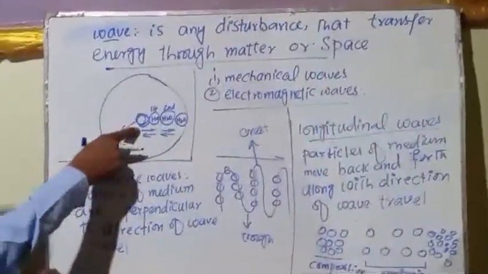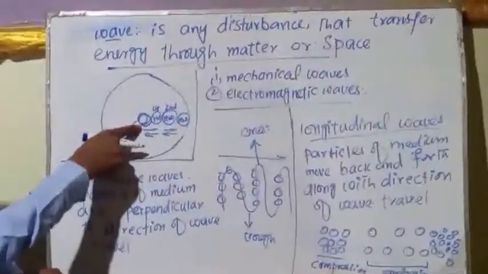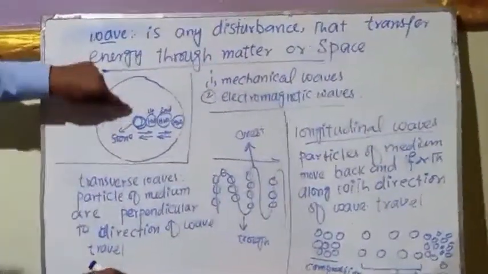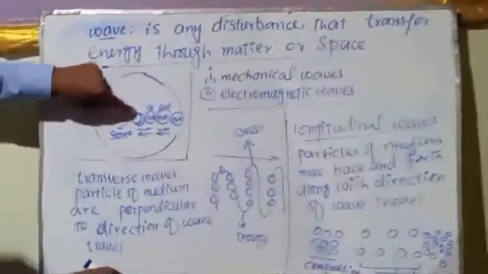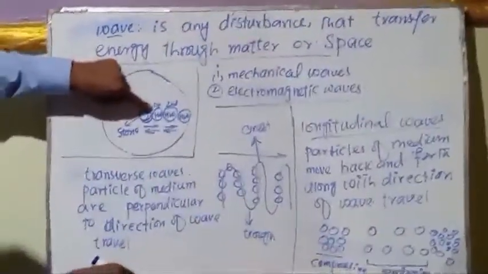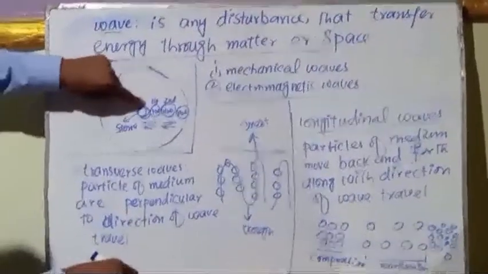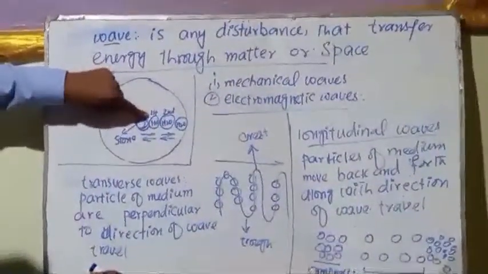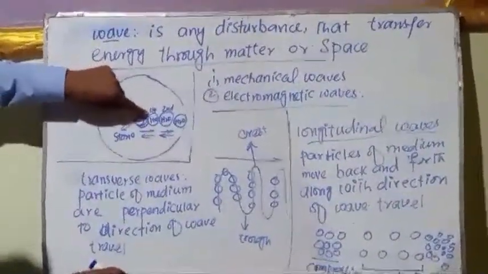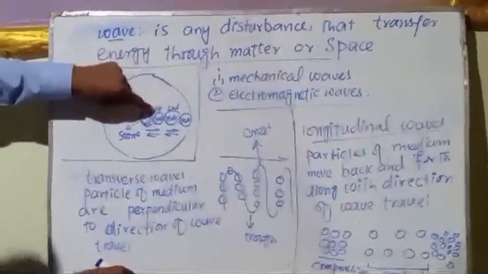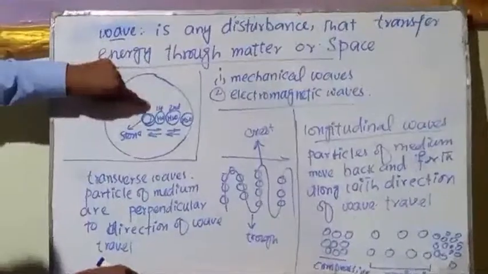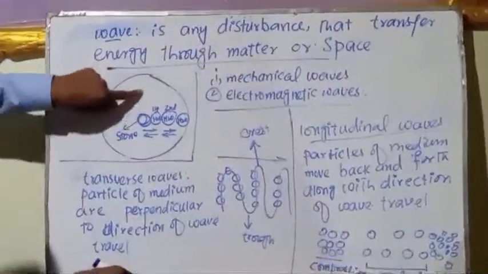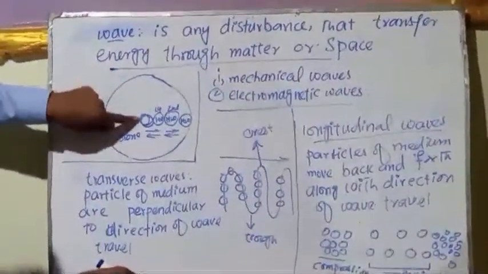If we throw a stone in the pond of water, the stone has kinetic energy and the stone transfers kinetic energy to the H2O molecules. For example, the stone transfers energy to the first molecule. So the first molecule begins to vibrate. When the first molecule begins to vibrate, it means that the water molecule has been disturbed by the stone.